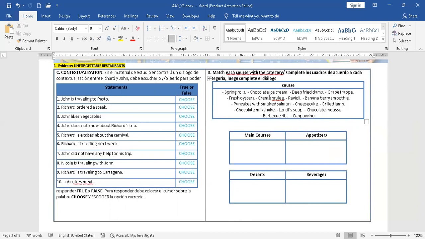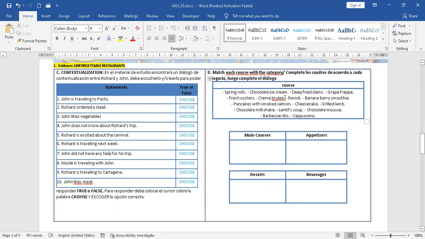And what I do here in the web conference is mainly to explain the grammar structures and how to do the activities, but the vocabulary is up to you to study.